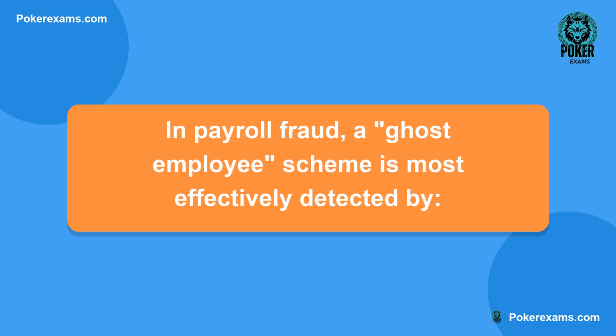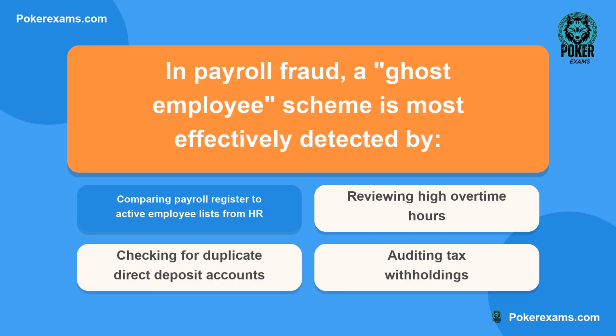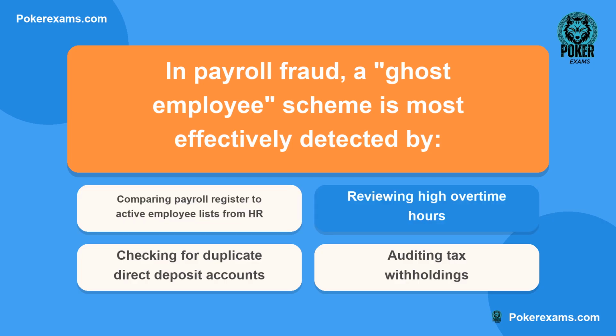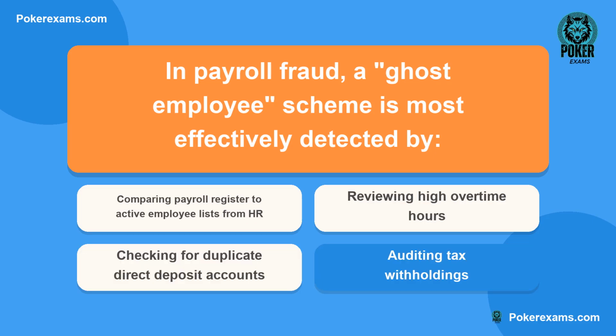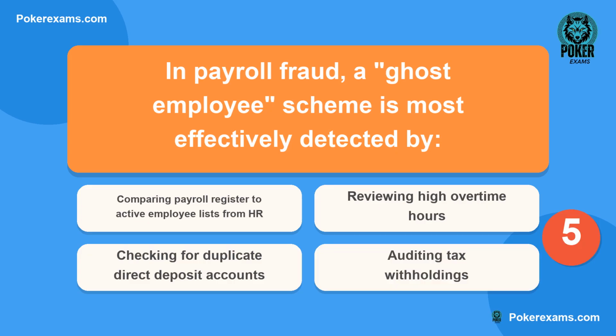Next question. In payroll fraud, a ghost employee scheme is most effectively detected by: is it A, comparing payroll register to active employee lists from HR? Or B, reviewing high overtime hours? Could it be C, checking for duplicate direct deposit accounts? Or lastly D, auditing tax withholdings?